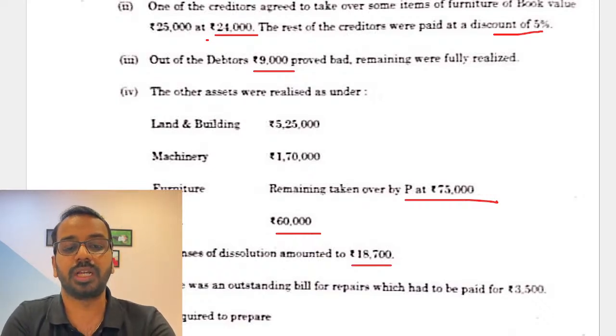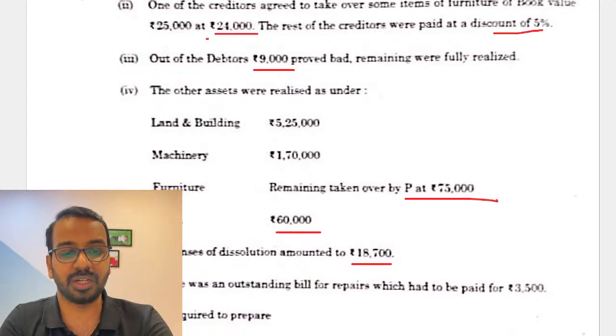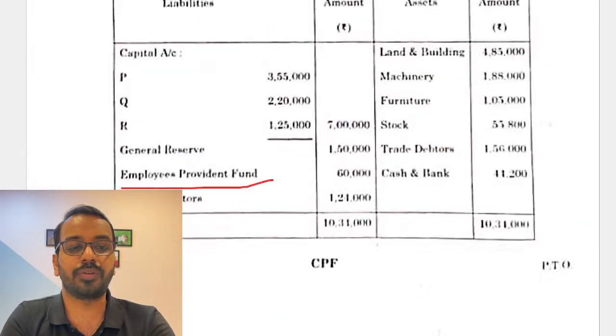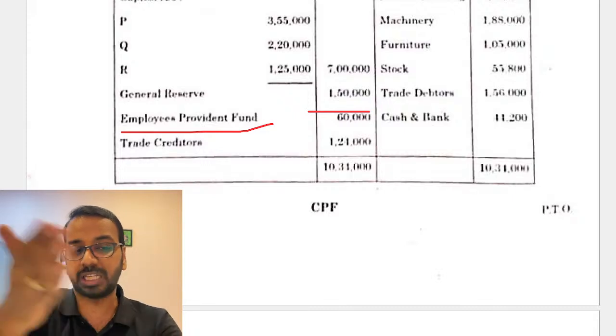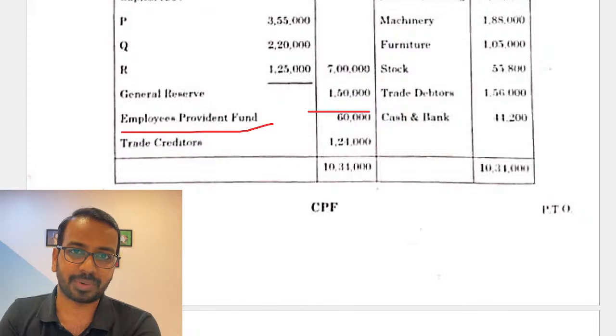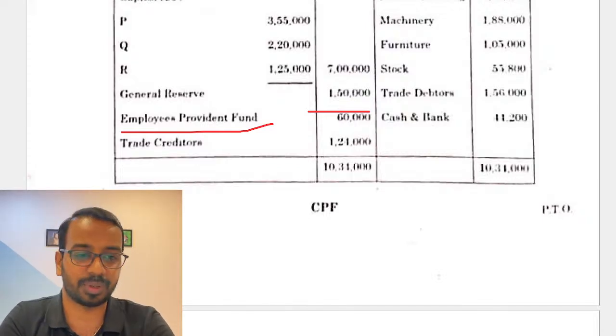Expenses on dissolution, 18,700, you will show it on the debit side of realization. Outstanding bill, 3,500, you will record. Now employees provident fund, nothing has been given. So this fund, you can either transfer it to realization account, from there it will become a gain and go to the partner's capital account, or from here itself you can directly transfer to the partner's capital account.